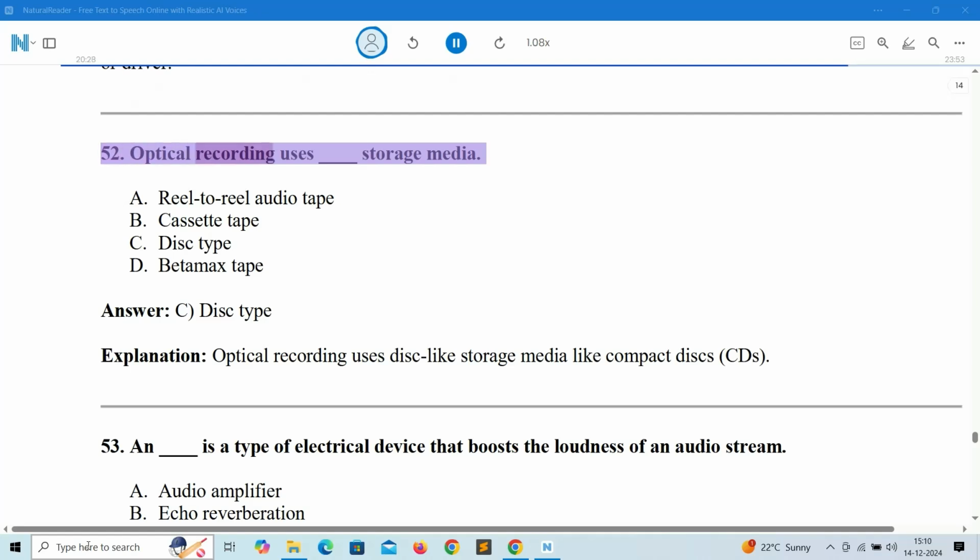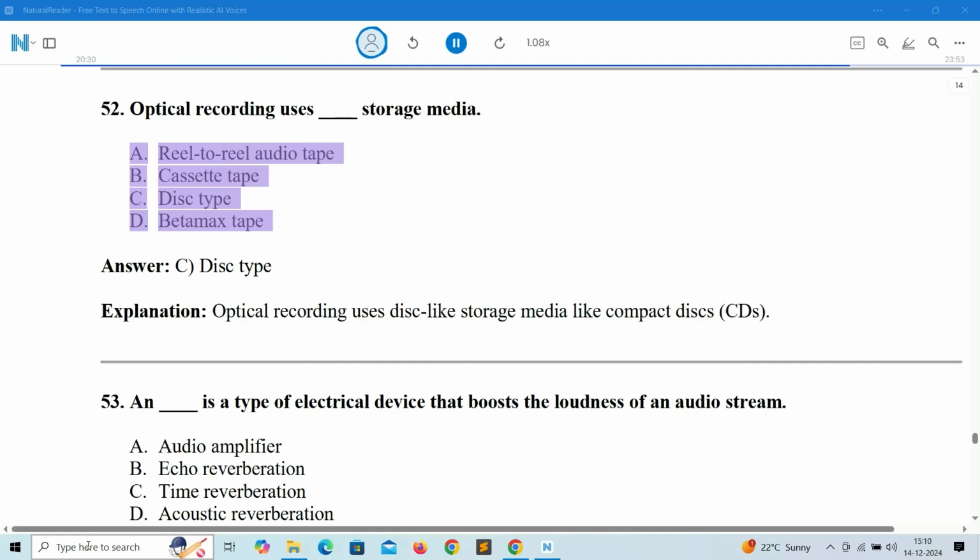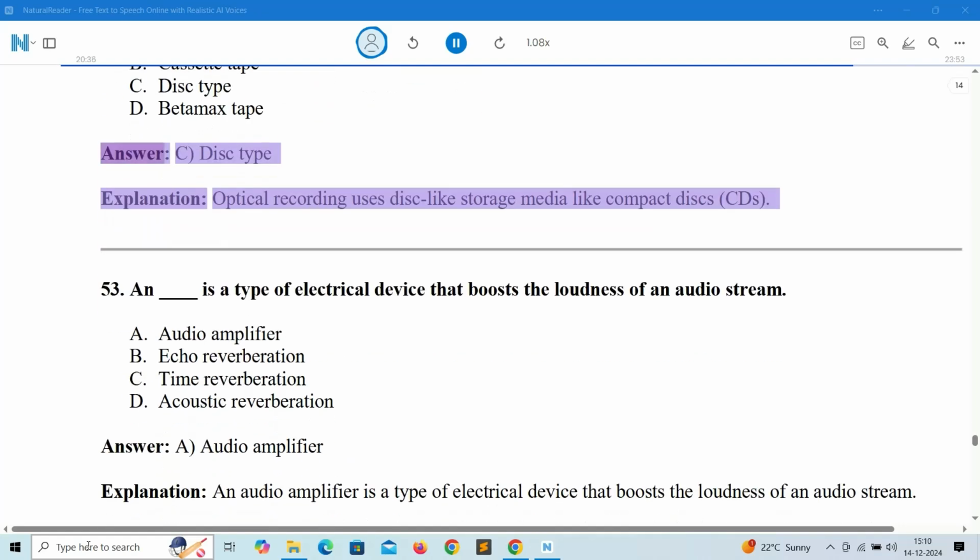52. Optical recording uses storage media. A. Reel-to-reel audio tape. B. Cassette tape. C. Disc type. D. Betamax tape. Answer: C. Disc type. Explanation: optical recording uses disc-like storage media like compact discs, CDs.